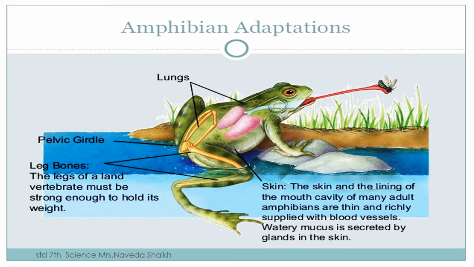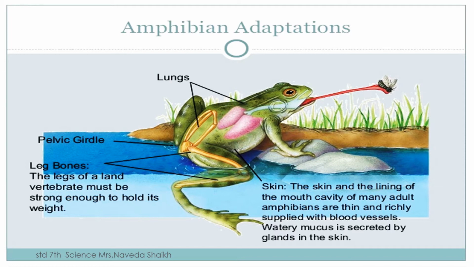Now skin, we also have skin, but their skin is modified. Their skin helps to absorb oxygen which is already present in water. So when they go into the water, the skin acts as an organ of respiration. Okay, it helps them to take in oxygen and breathe. Whereas when they are on land, the skin doesn't work, the lung starts to work and they take in oxygen and breathe. Okay, so the skin here is a very important part of adaptation.